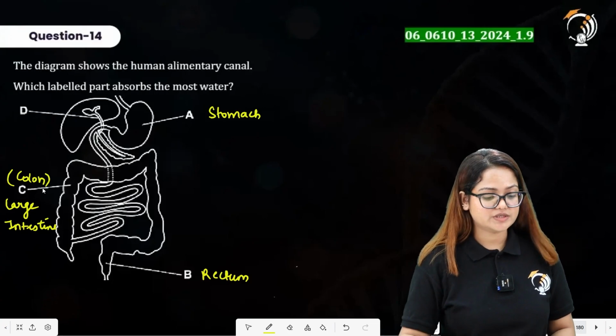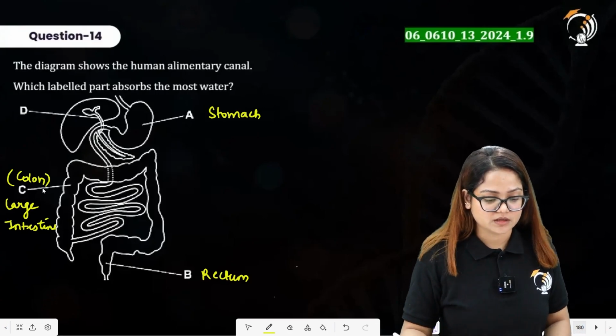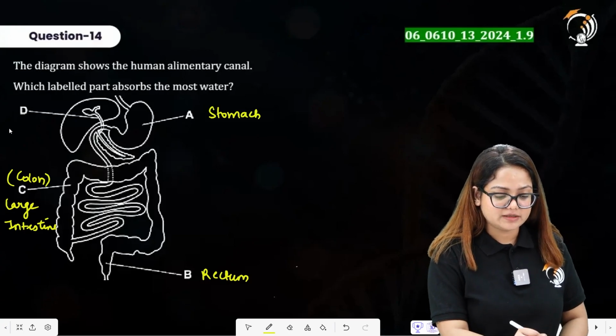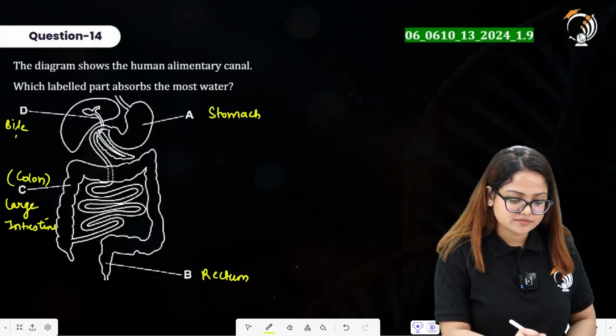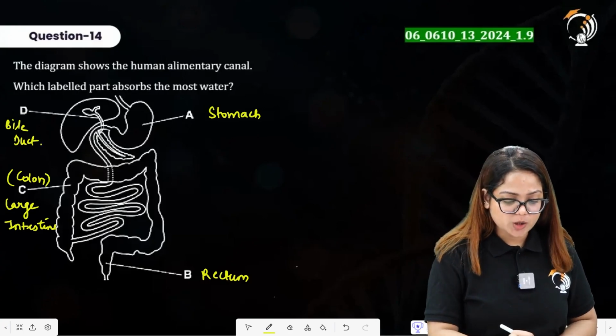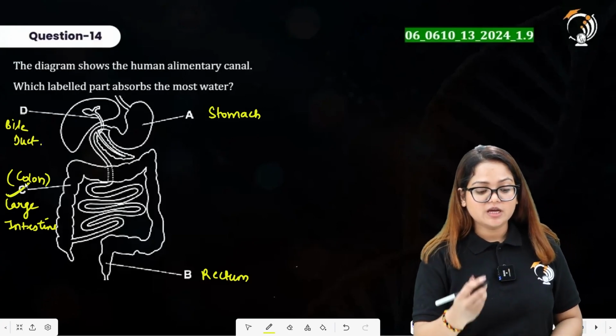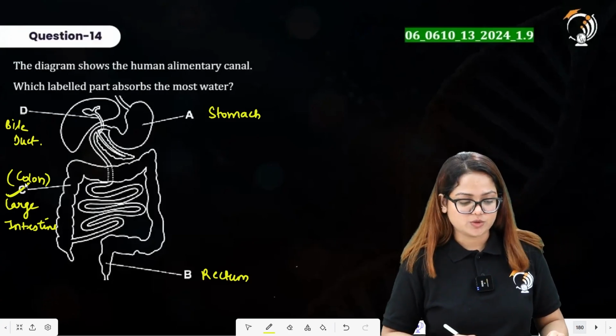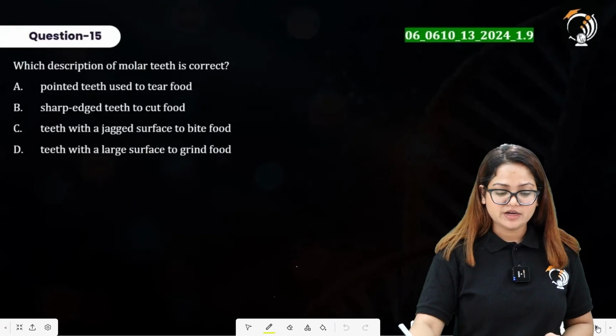And D here is representing a duct that is carrying the bile. That must be the bile duct. Alright, as per the options, you can say that option C here is the right answer, because small intestine is not provided as an option. So option C is going to be our right answer.